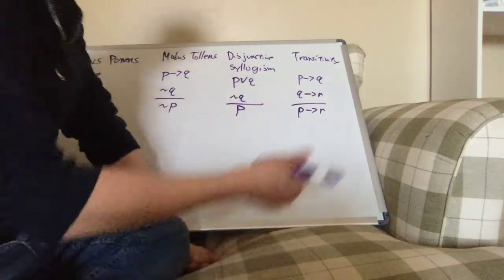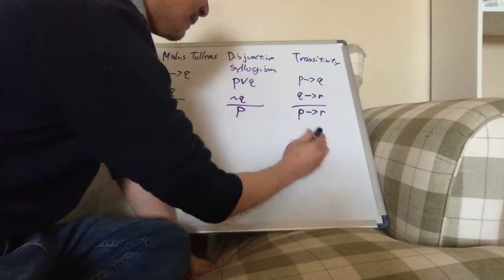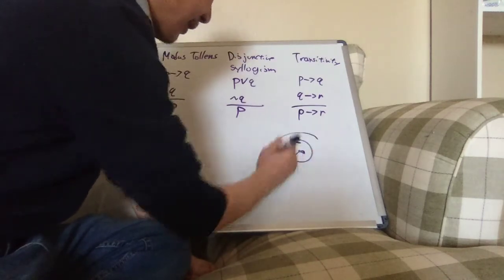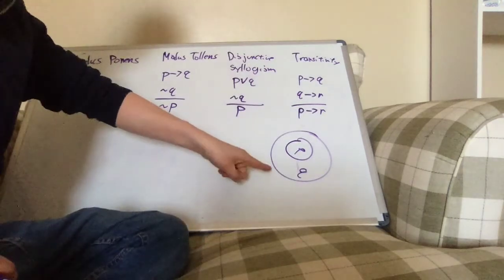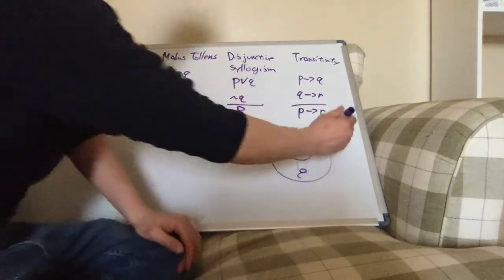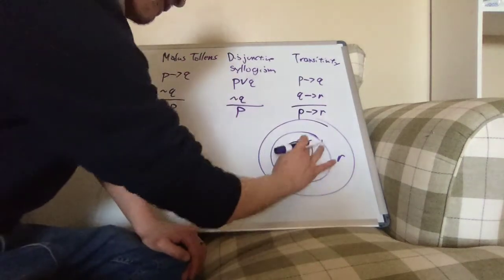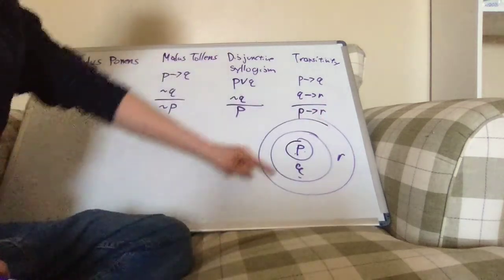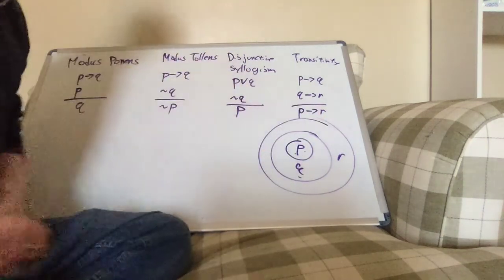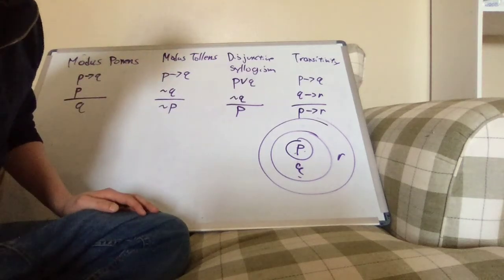And in the previous video, I mentioned that we can think of P implies Q as saying that the set of all things that make P true lives inside the set of things that make Q true. Well, if that's the case, and Q also implies R, then this must mean the whole thing lives inside the set of things that make R true. So if you're in P, you definitely have to be in R, right? So that all seems straightforward.